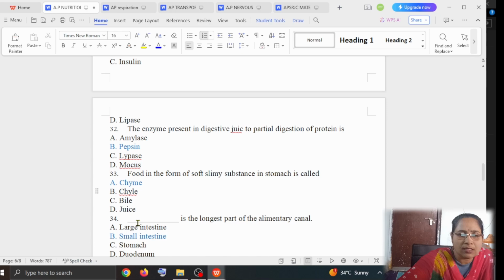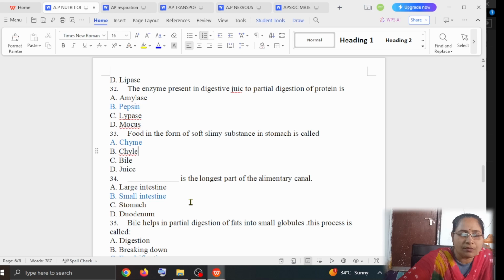The answer is chyme. Dash is the longest part of the alimentary canal. Option A is large intestine, option B is small intestine, option C is stomach, option D is duodenum. The answer is the small intestine.